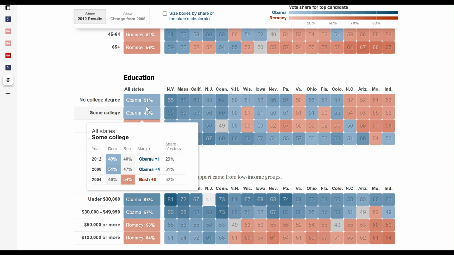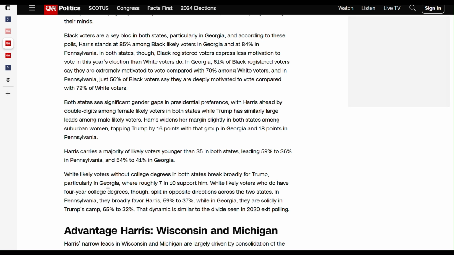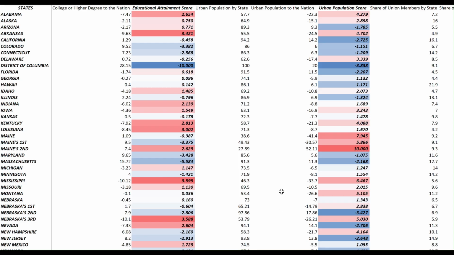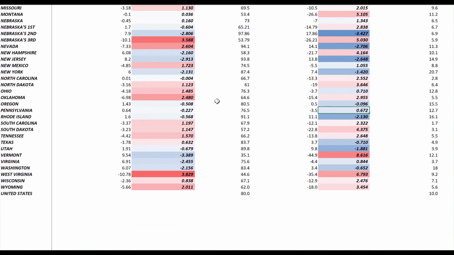Again, look at the 2024 presidential election polls carried out by CNN. You can see right here in the state of Pennsylvania, Harris wins four-year college educated graduates by 59 to 37, which is a big educational gap. If you look at the educational score in Pennsylvania, in the Rust Belt, you see that Pennsylvania is really close to zero, actually a little bit more educated than the nation.